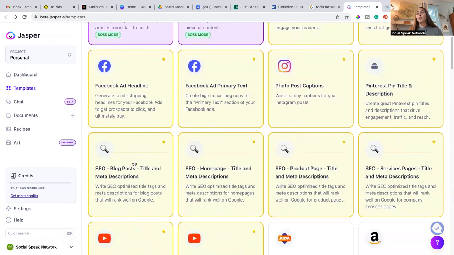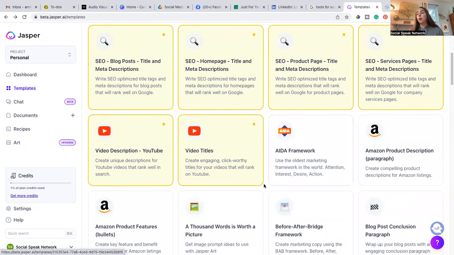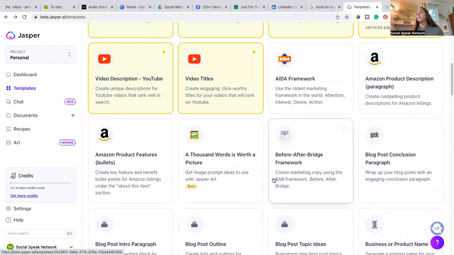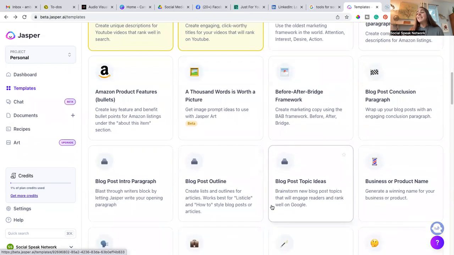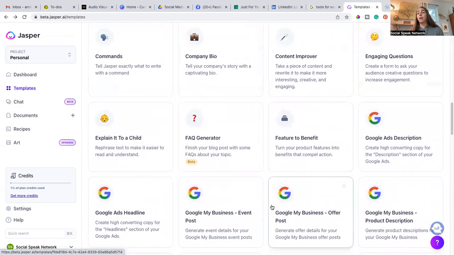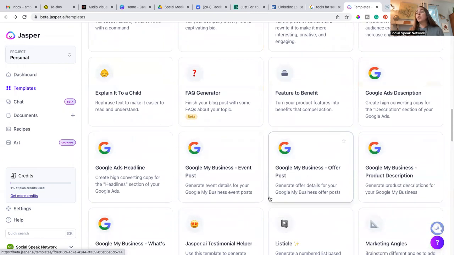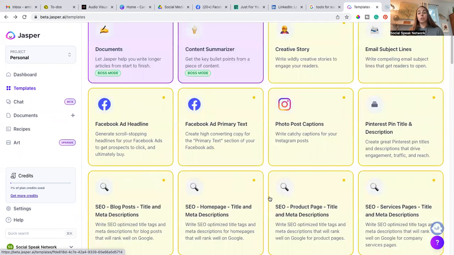This is just the ones that we use mainly, along with YouTube titles and descriptions, but it gives you Amazon product descriptions. It gives you blog post conclusion paragraphs. So this has a ton of other tools on here that you can use. But what I want to show you today is how to utilize this for your social media.